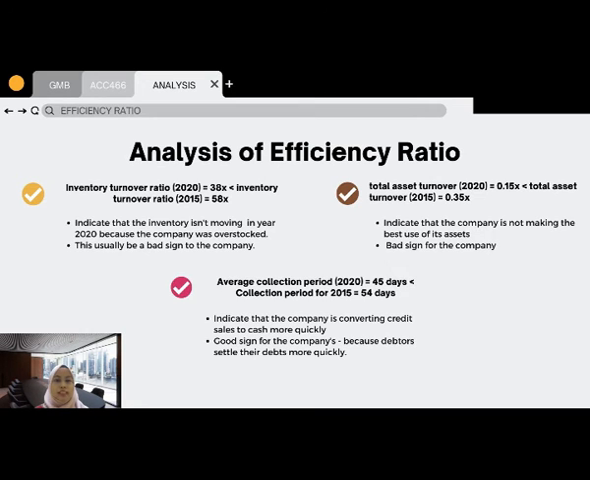Okay, and lastly is the total asset turnover, where the total asset turnover in 2020 is 0.15 times compared to the total asset turnover in 2015, which is 0.35 times. This could indicate that the company is not making the best use of its assets in making its revenue. So this might be a bad sign for the company because it has poor inventory management or excess production capacity. So that's all from me.